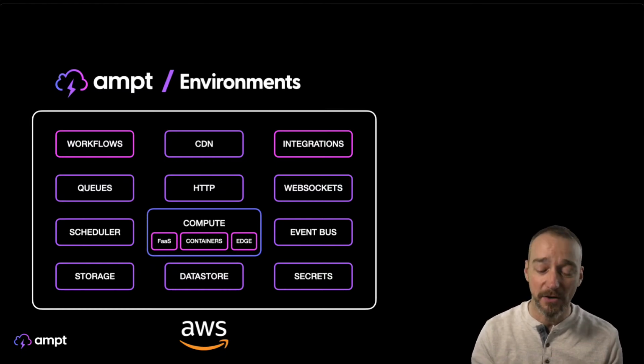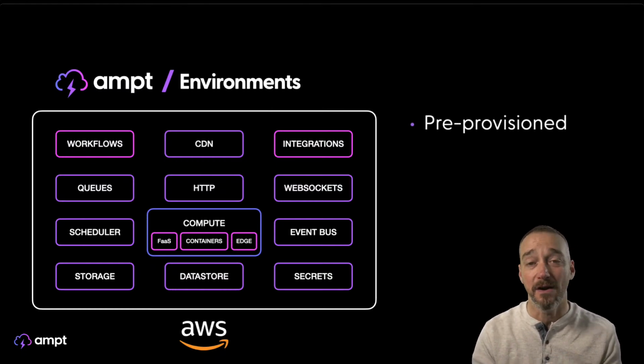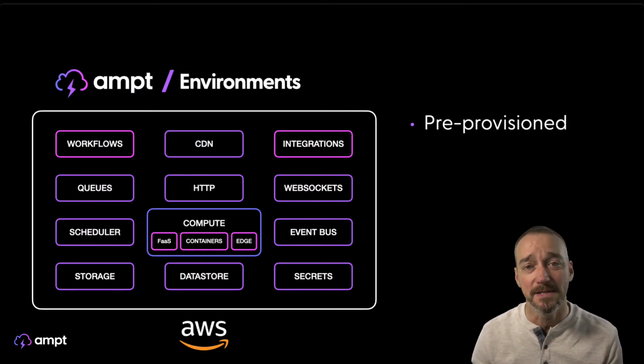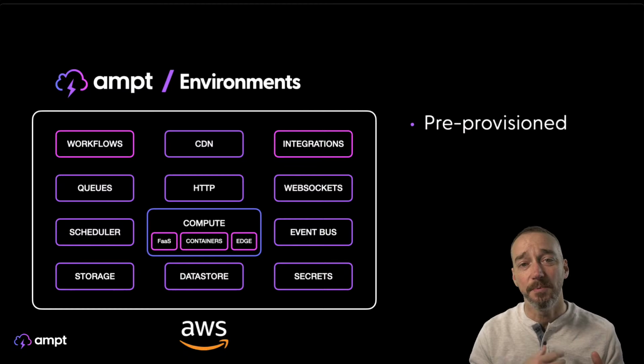And the thing that's really great about these Ampt environments is that they're pre-provisioned. We have a whole big pool of these Ampt environments that we've got up and running that have things like CDNs already deployed, so you don't have to wait 5, 10, 15 minutes, whatever it is, to deploy a CDN. You don't have to wait to deploy the DynamoDB table or create a bunch of these different GSIs. We deploy a whole bunch of Lambda functions that do some orchestration work.